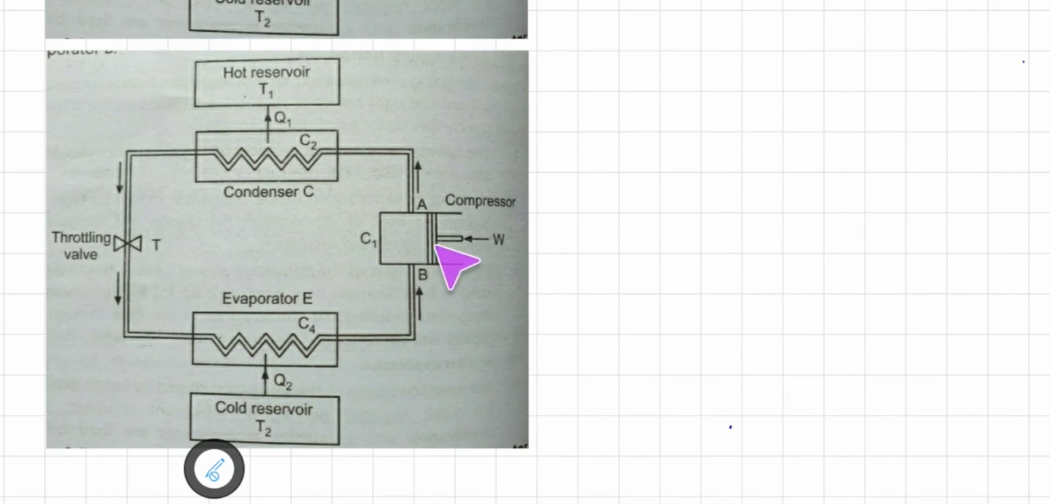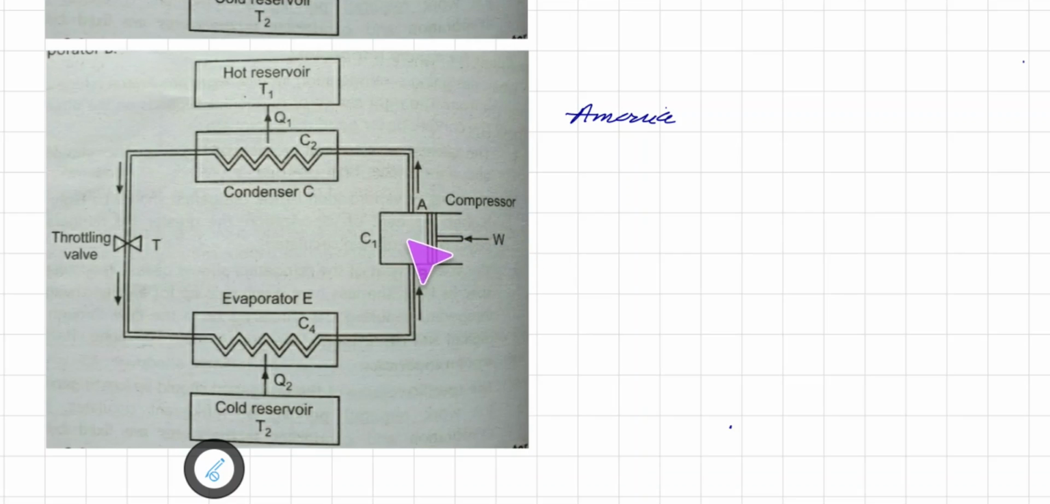So now remember that the gas ammonia is used as a working substance in this refrigerator. So let us see. Let us consider the gas enters the compressor. When it enters the compressor, the valves B and A are supposed to be closed and the piston moves inside.